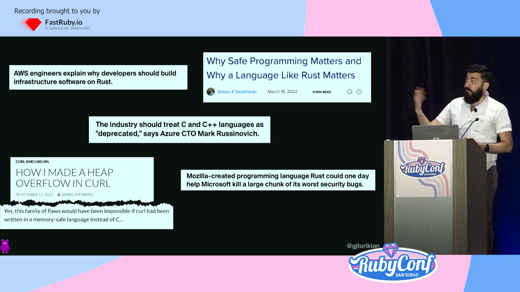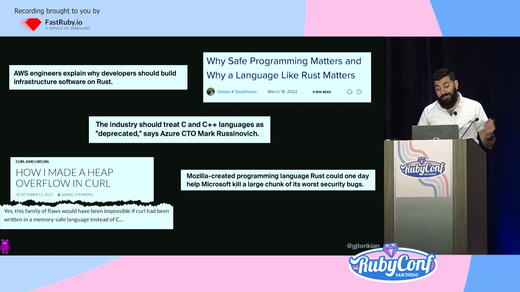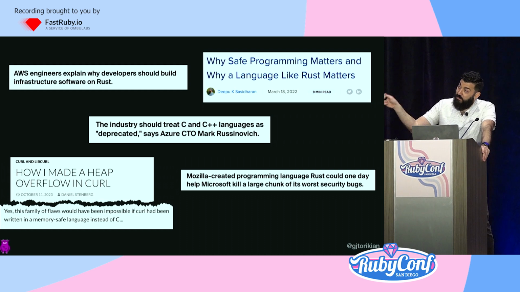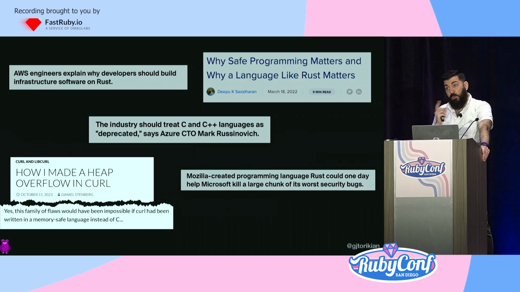Granted, consider the fact that all of these quotes come from corporations and you shouldn't trust anything they say, but that's on your own prerogative. But the quote that's of any real import is the one in the bottom left. A little over a month ago, there was a security vulnerability in curl, and its developer said that part of the problem stemmed from an issue that would have been mitigated if curl were written in a memory-safe language like Rust. So if even a professional C developer is making a mistake, what hope do I have of not making one? I'm just a humble Rubyist, right?